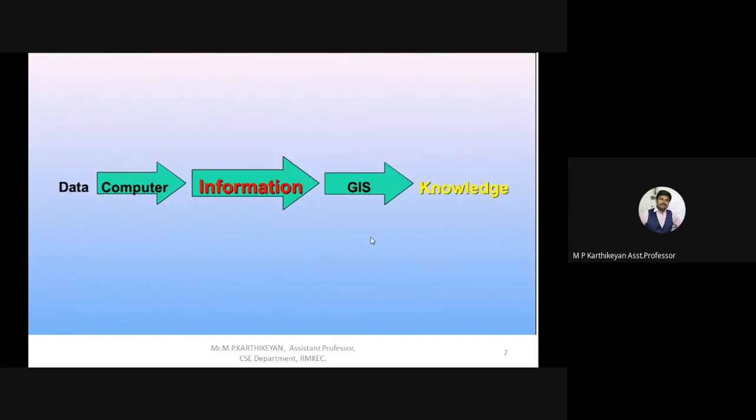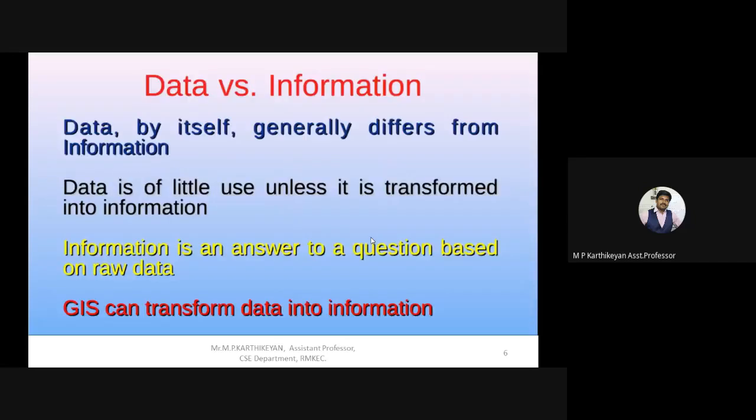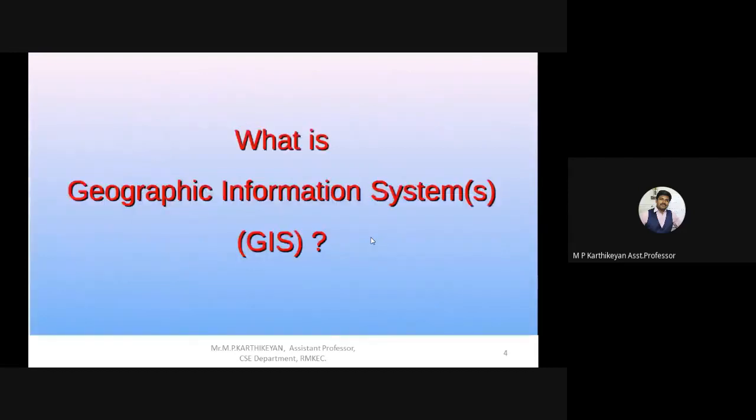Predicting tomorrow's weather, that in the upcoming days it could be like this, is knowledge. That is what GIS does here: the data is converted into information, and that information is converted into knowledge. So Geographic Information System is information related to the geography of the world, with a proper system, method and procedure. That is what we are going to discuss in this chapter.